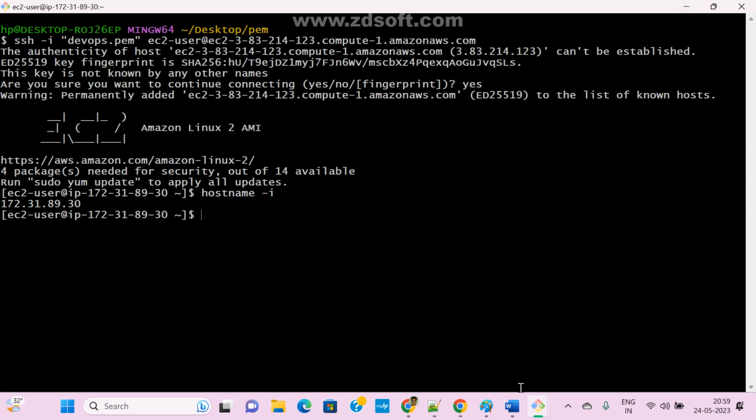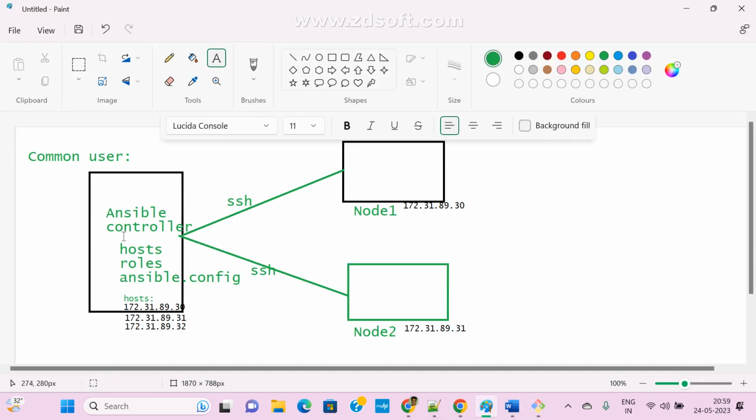Before that, if you want to connect this server to this machine, we need to do some extra setup also. We can create one common user, and for that user we need to do something. So what do we need to do?